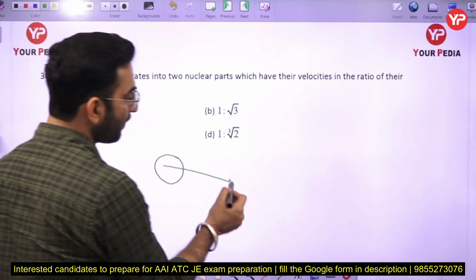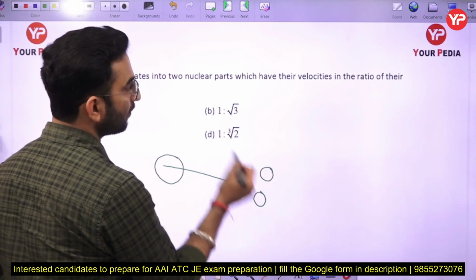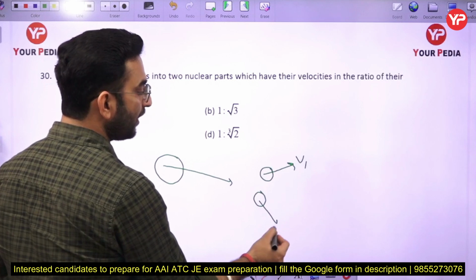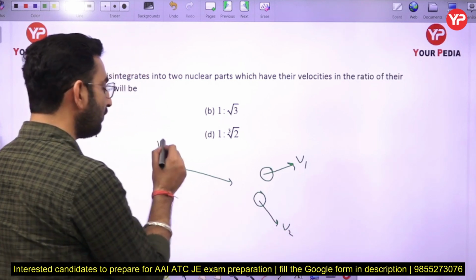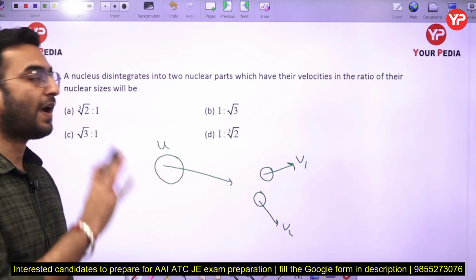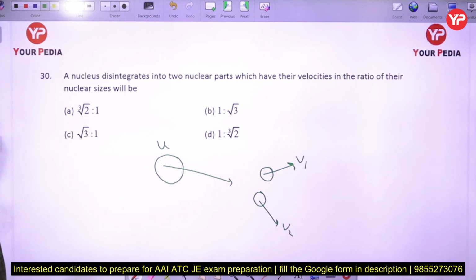Now what is happening? It is disintegrated into the two nuclear parts here. Now it is moving with different velocities, let us say v1 and v2. Now we have to calculate the ratio of their nuclear size. Ratio of the nuclear size simply means we have to find the ratio of their individual diameters, d1 and d2.